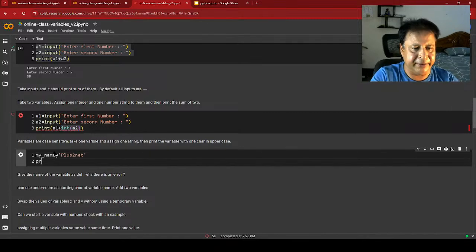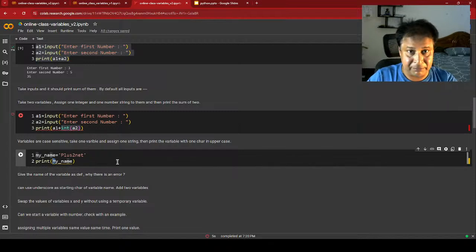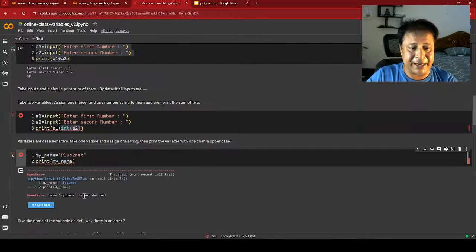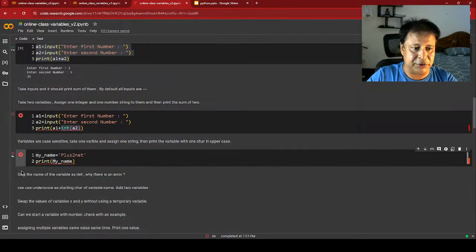I am printing it. While printing, I am giving my name. See the difference. Here I declared the variable with lowercase m, but here I am printing it with uppercase M. Are they the same? No. So this variable is not available. If I run it, I will get an error message saying my name is not defined, because it doesn't understand. So it is a case sensitivity issue. Fine.